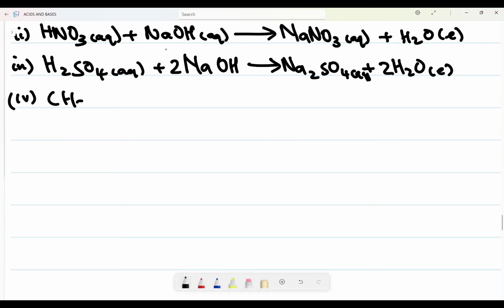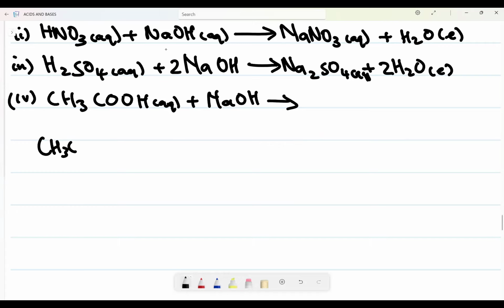Where they have CH3COOH, you can see plus sodium hydroxide. This one, they like it a lot, okay? They like it a lot. What will happen, this CH3COOH will now form CH3COO minus, then this H plus will be hanging alone, okay? Then on this side will be Na plus OH minus.